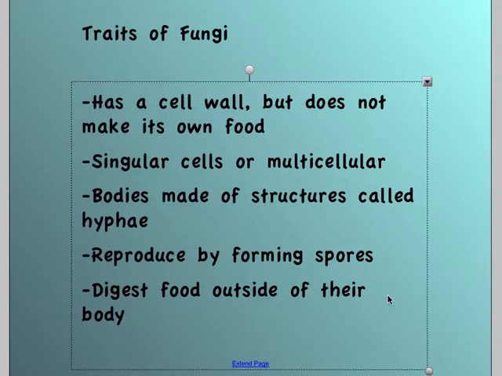Fungi reproduce by forming spores, which we've talked about, these little bitty seed-like things that kind of float through the air. If you've ever seen a puffball, which is a type of mushroom, if you crush a puffball, you'll probably see a cloud of spores that move on from there. And one thing that fungi do is they digest food outside of their body.